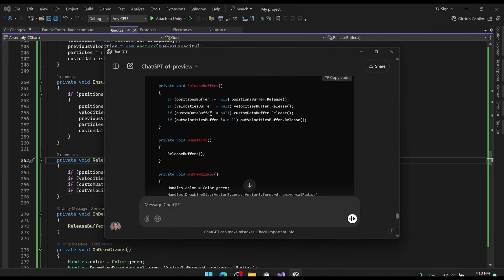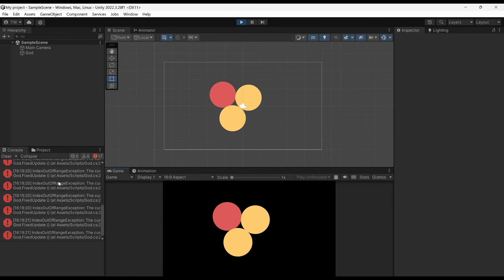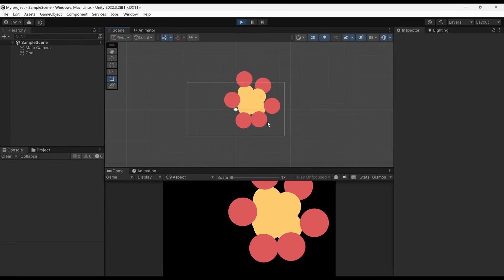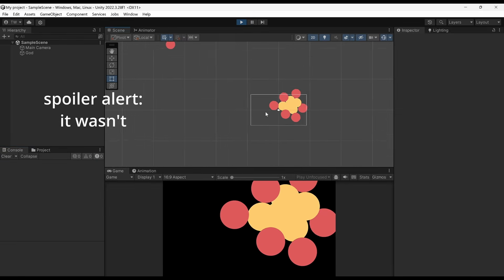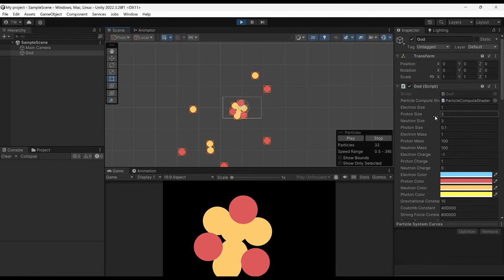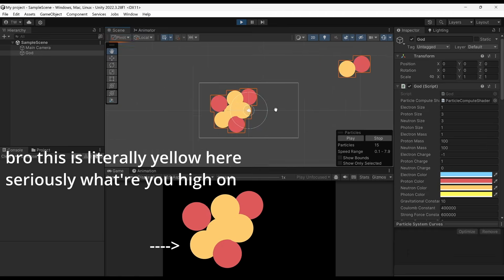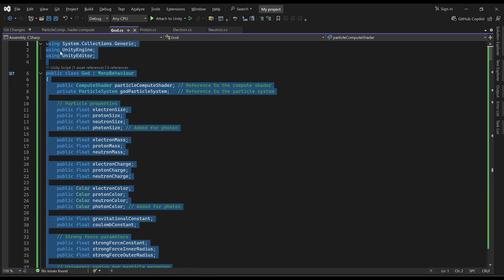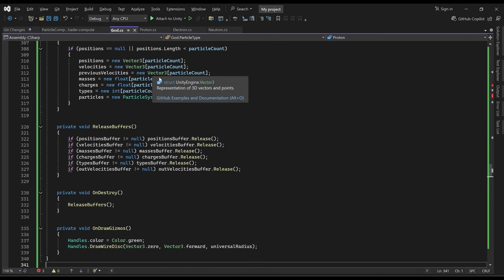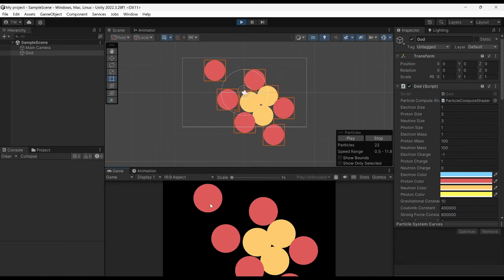Hope nothing blows up. Boom, boom, boom. Oh, index out of range exception. Nice. Those are always fun. Yeah. Okay, I think it's finally working. After the 50th try. Spawning any photons? Maybe we just need to make their size bigger? I'm not seeing anything. I don't know about you. I could be yellow colorblind. Okay, gave us a new God script. Please work. Oh. It already has errors in it. Yep, still not seeing any photons here.